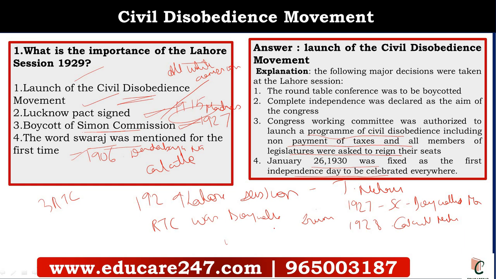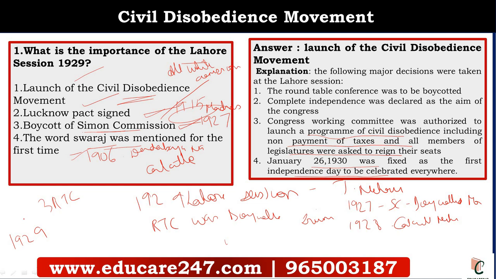So Irwin made a declaration in 1929 that their aim was not dominion status, and there was no time scale for attainment of dominion status. The dominion status promised by Irwin would not be available for a long time to come. And also in this declaration made by Irwin, a round table conference was promised.